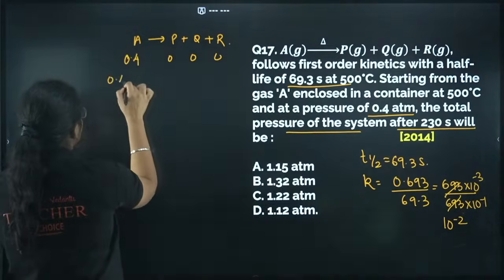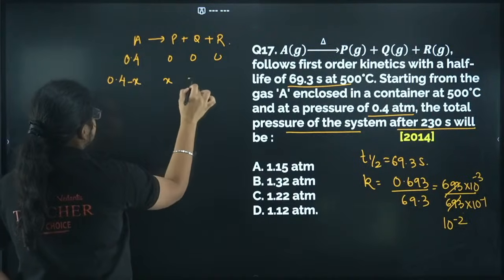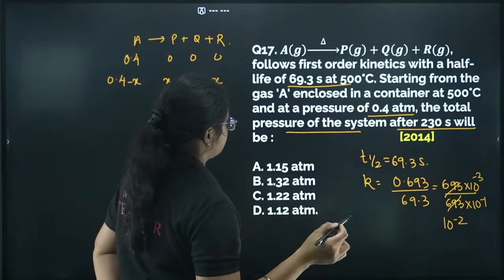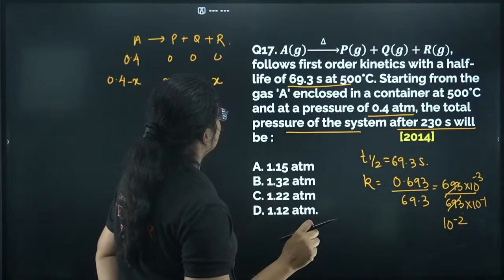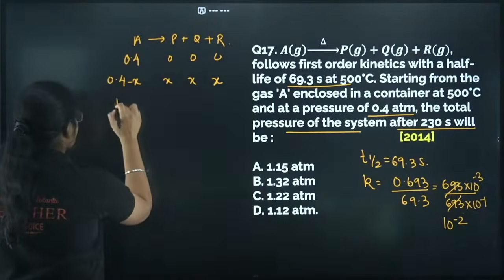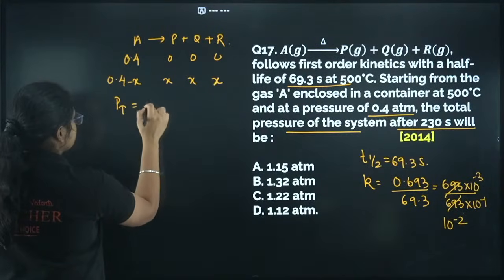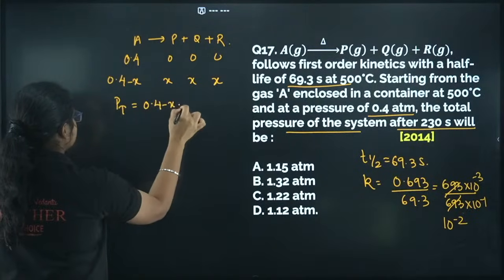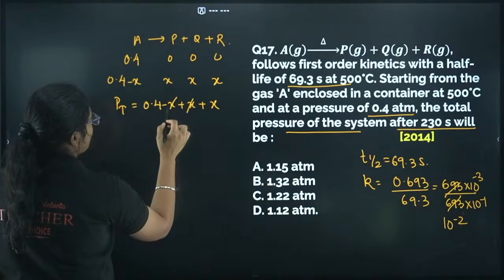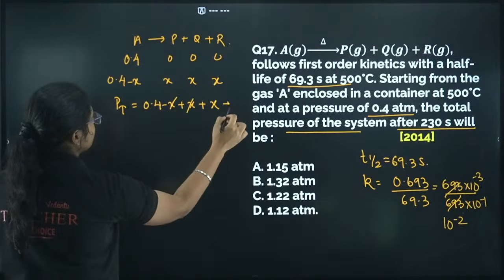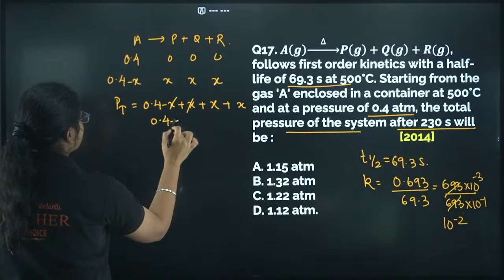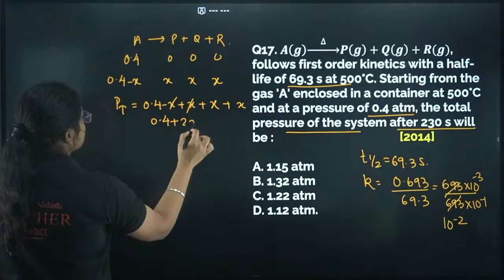Now suppose X amount has reacted, so here XX will form, right? Now what is the total pressure of the system after 230 seconds? Let's imagine that the total pressure will be 0.4 minus X plus X and plus X, right? So one more X is there. So this 2 will cancel, so it will be 0.4 plus 2X. This is the total pressure,